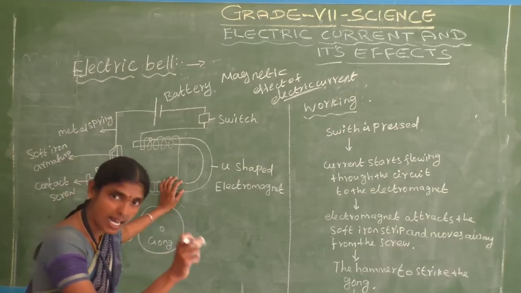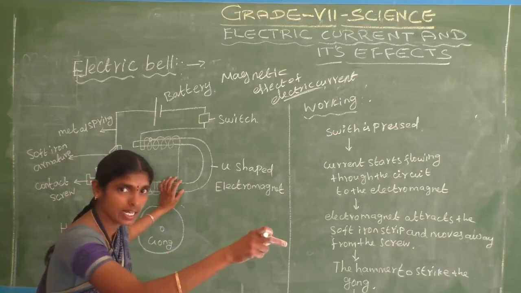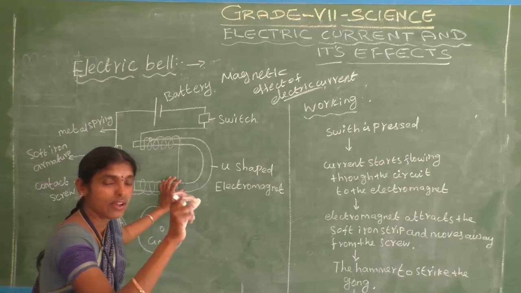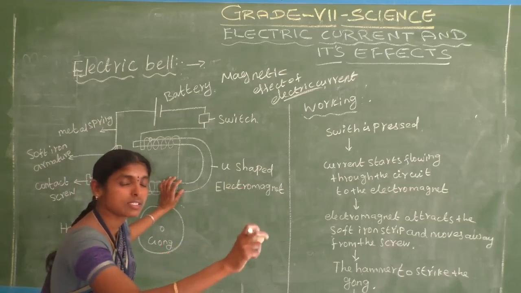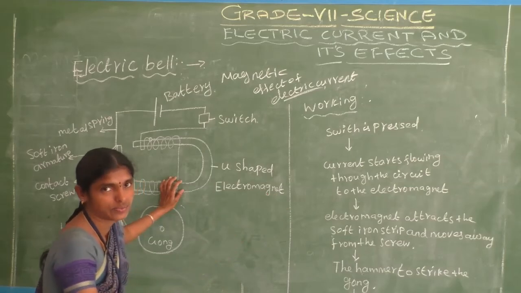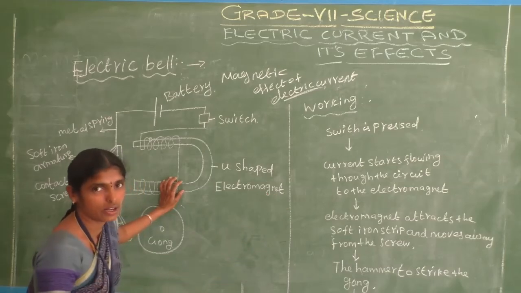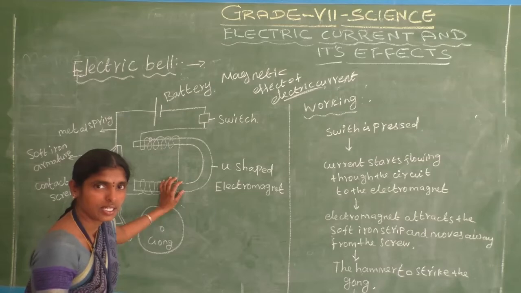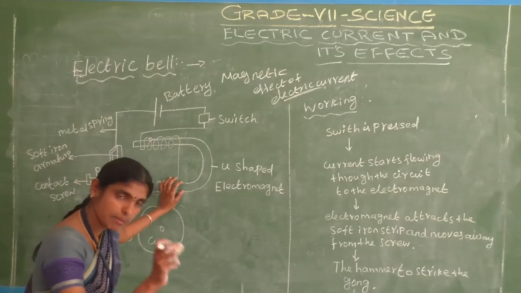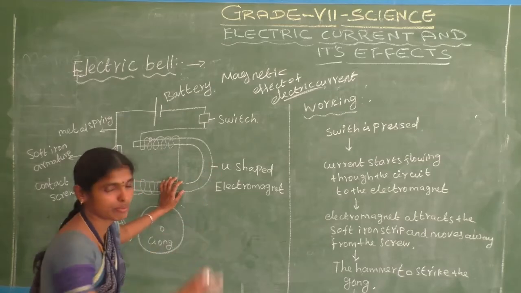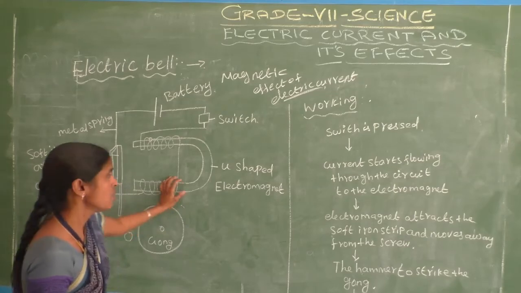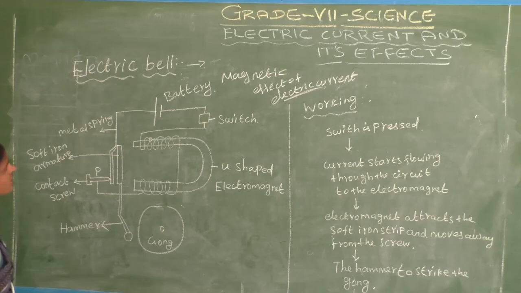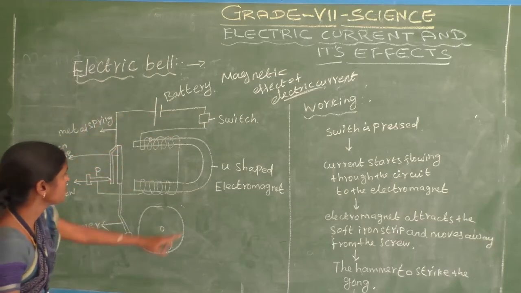When a current carrying wire behaves like a magnet, that is called the magnetic effect of electric current. That is very important. The electric bell works on this principle. Do you understand? Okay. See here, this is the electric bell circuit.